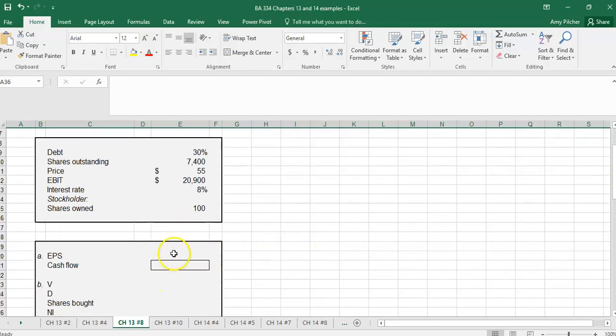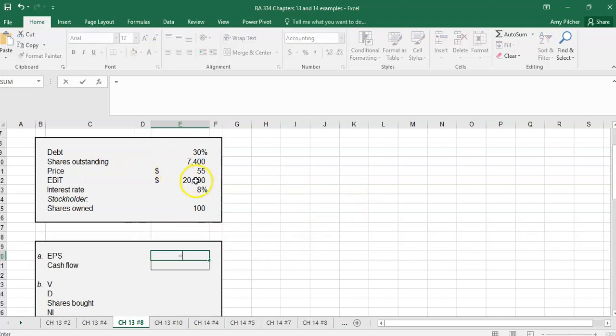So we have first, what is the earnings per share? So the earnings per share on the 100% equity firm is the EBIT divided by the shares outstanding. So we don't have interest payments yet.